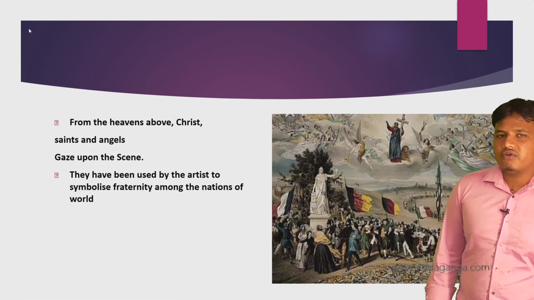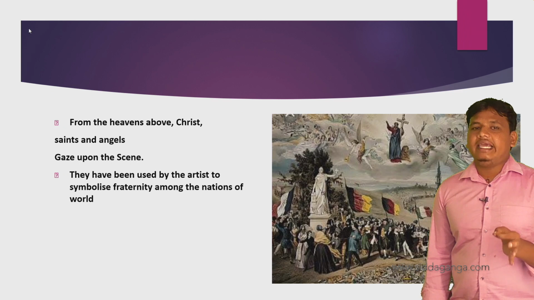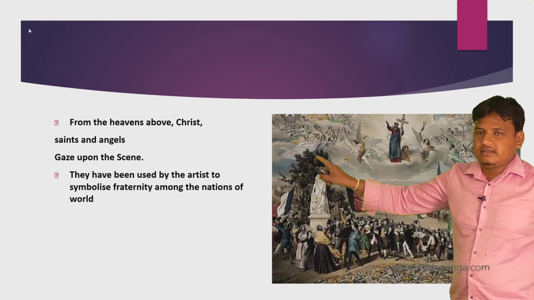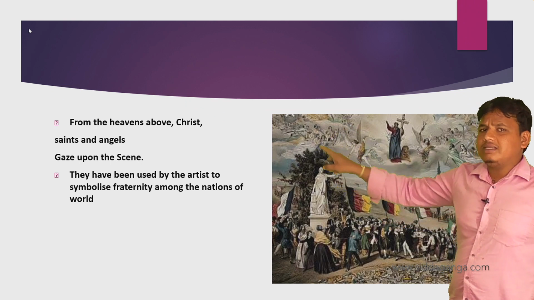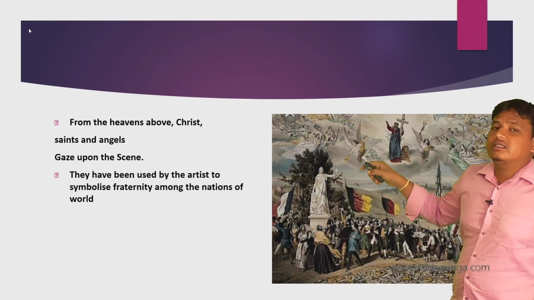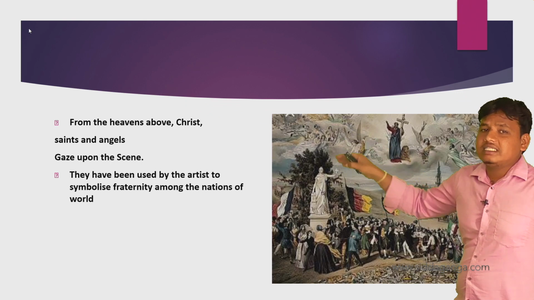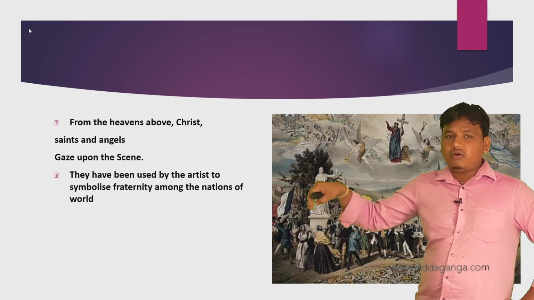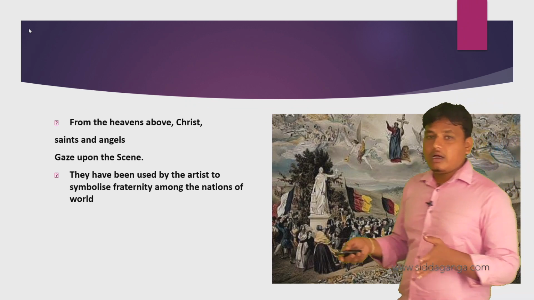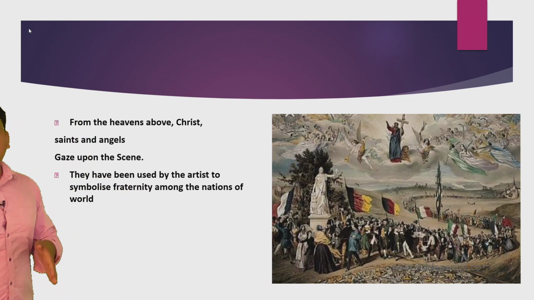Did you understand? The fourth one is from the heavens above, Christ, saints and angels gaze upon the scene. Gaze means looking like this. From the heavens means Swarga, above, Christ, he died. Saints means his disciples, and angels are divine beings. Gaze upon the scene, looking at the scene. They have been used by the artist to symbolize fraternity among the nations of the world.